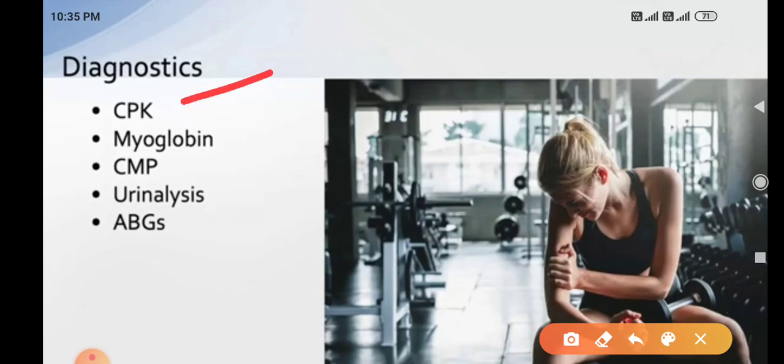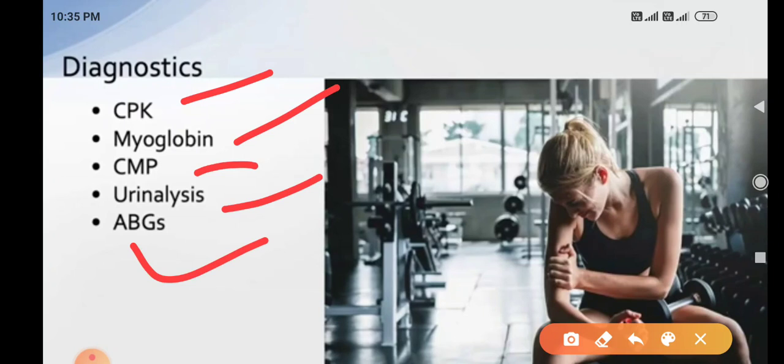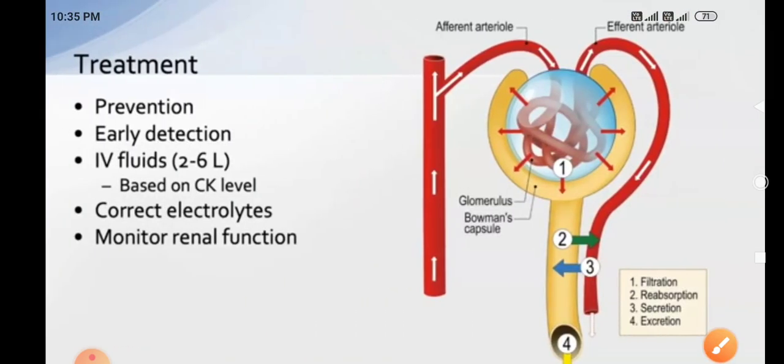Diagnosis by CPK, which is found in muscles. CPK-MB is elevated in heart diseases. CPK-BB is raised in the brain. But overall here CPK is raised, myoglobin, and we can see CMP. In urine analysis we see hematuria, reddish brown urine. ABG, we see metabolic acidosis in rhabdomyolysis.